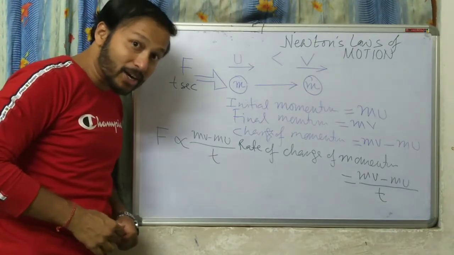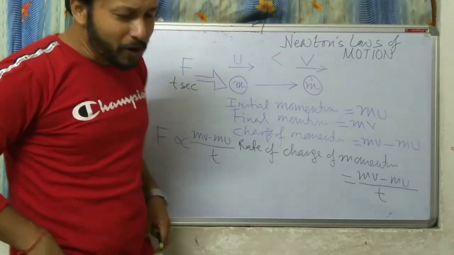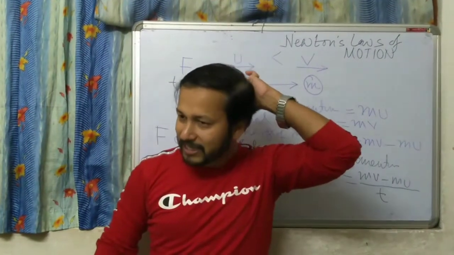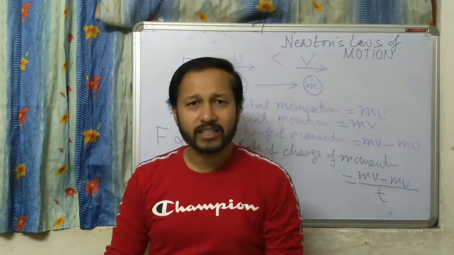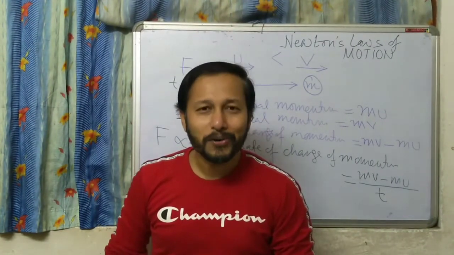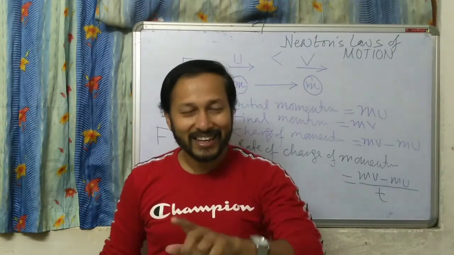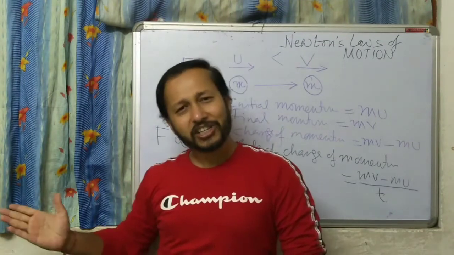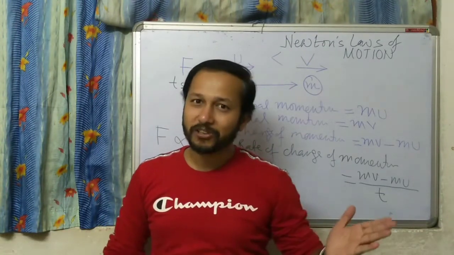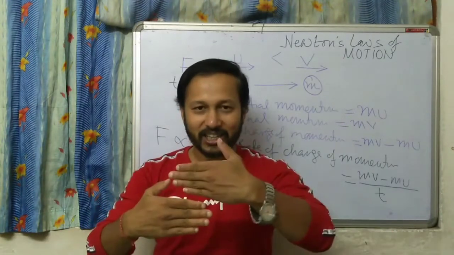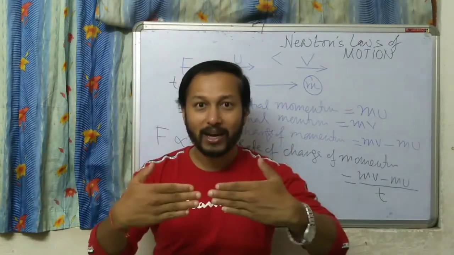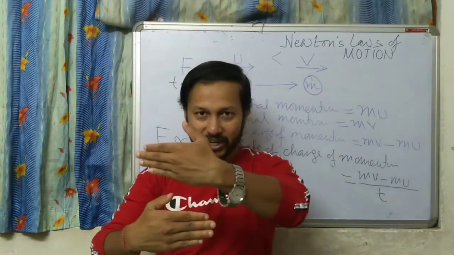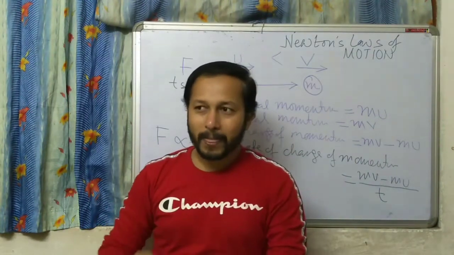Now Newton's third law of motion. For Newton's third law of motion, if I give you another example, say suddenly your friend has come and he slapped you. What will you do? You will also slap him. This is Newton's third law of motion. So according to Newton's third law of motion, for every action there is an equal and opposite reaction. Action, reaction, they are equal. It should be equal and opposite. If this is in this direction, then the reaction will be in this direction.